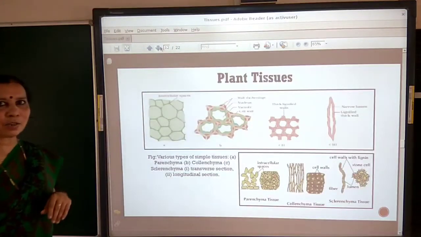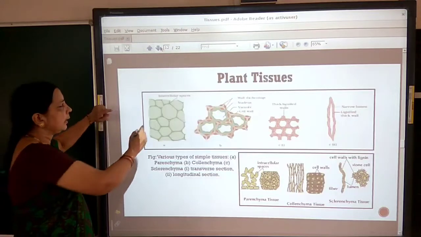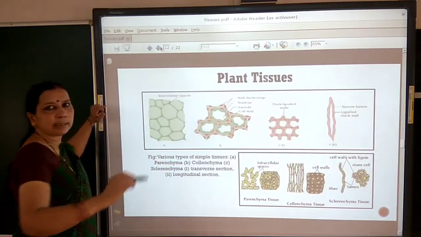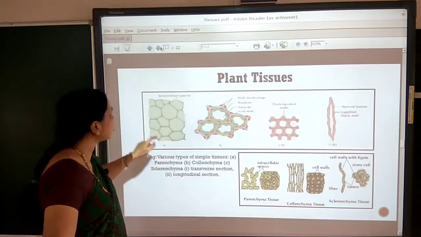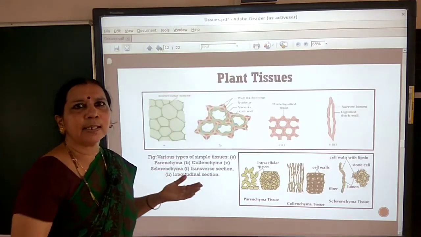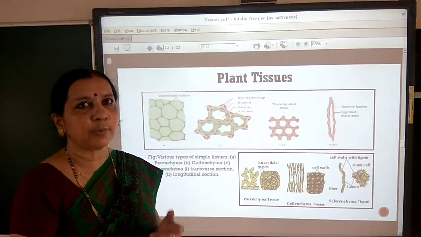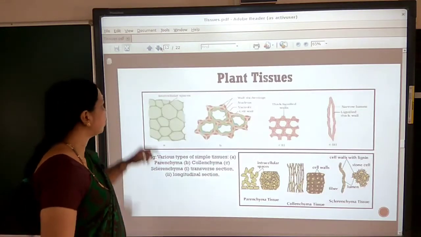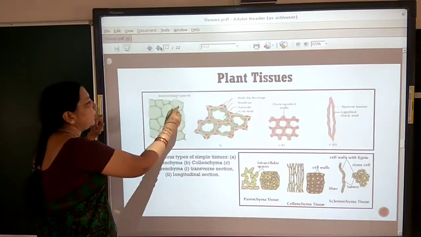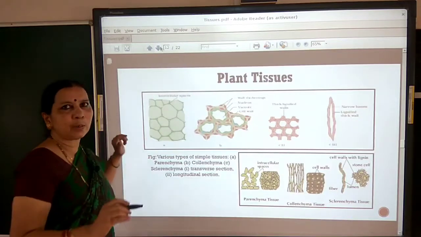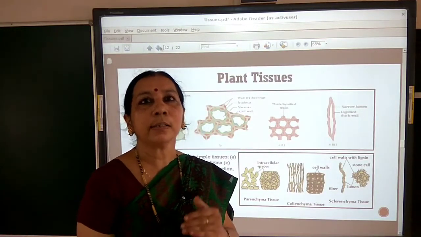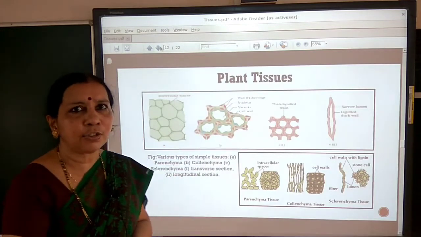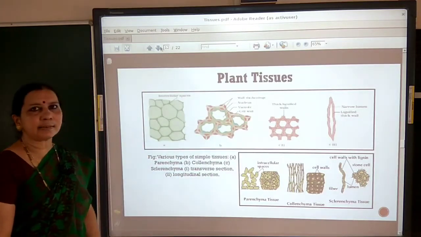Look at the structure of parenchyma cells. This first figure is the parenchyma, which has the least specialized cells with more intercellular spaces, meaning they are loosely arranged with a thin cellulose cell wall, loosely packed living cells. So, parenchyma are thin walled, loosely arranged, least specialized cells.